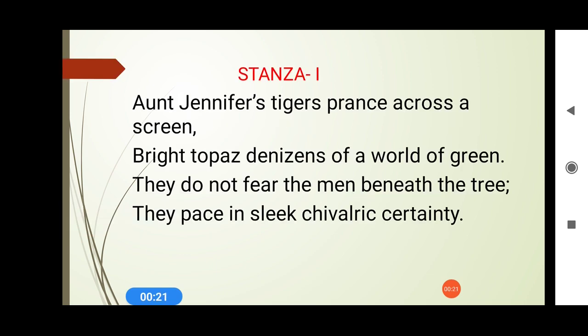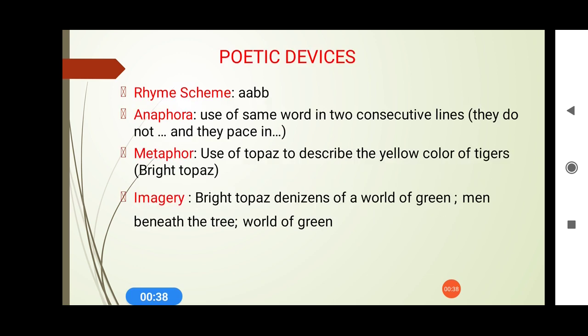In stanza 1, the poet says: Aunt Jennifer's tigers prance across the screen, bright topaz denizens of a world of green. They do not fear the men beneath the tree. They pace in sleek, chivalric certainty. Let's have a look at the poetic devices used. There are four poetic devices that have been used by the poet here. The first one is rhyming scheme, the next one is anaphora, the next one is metaphor, and the last one is imagery. Let's see where these poetic devices have been used efficiently by the poet.